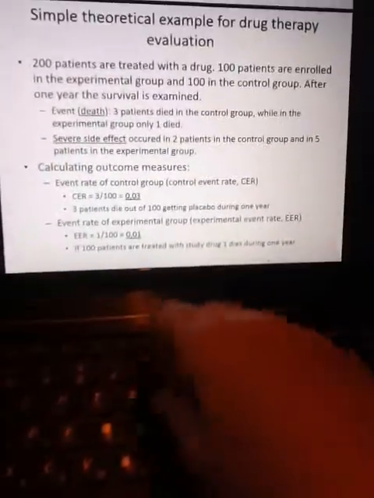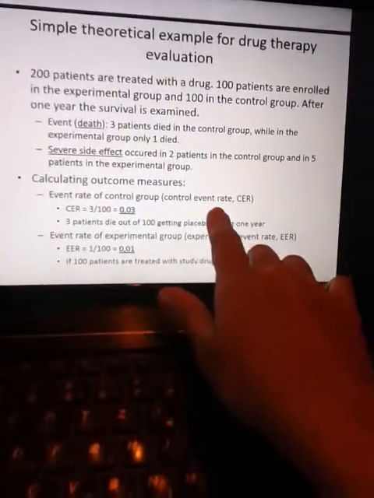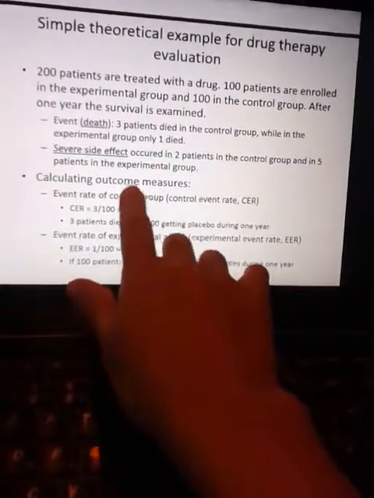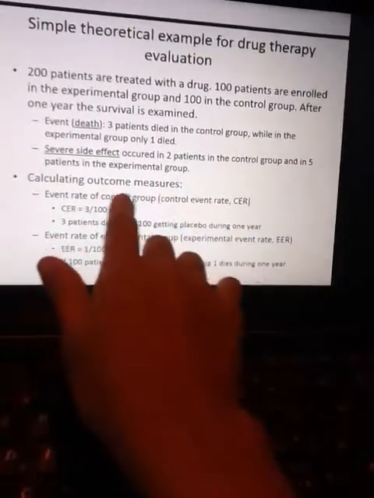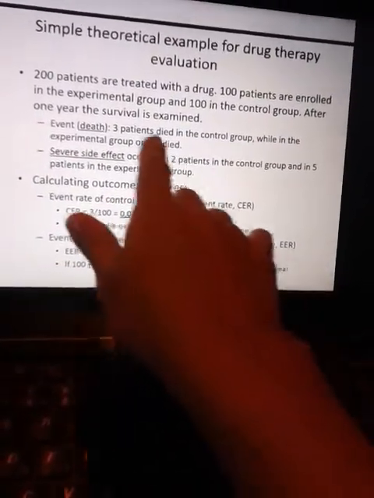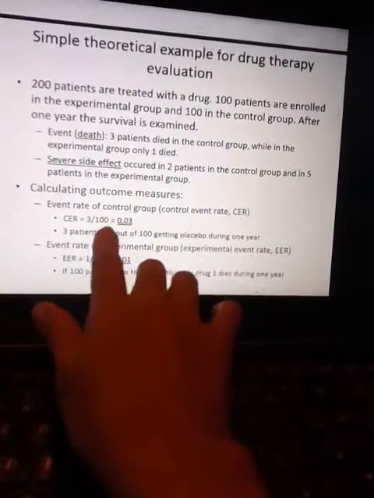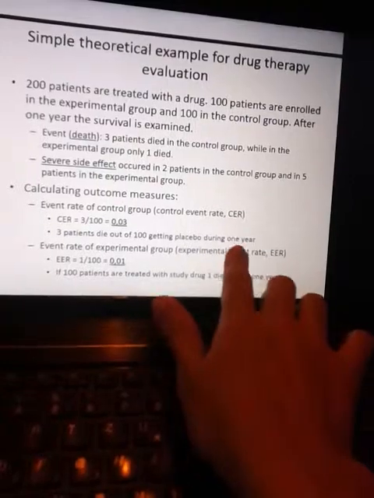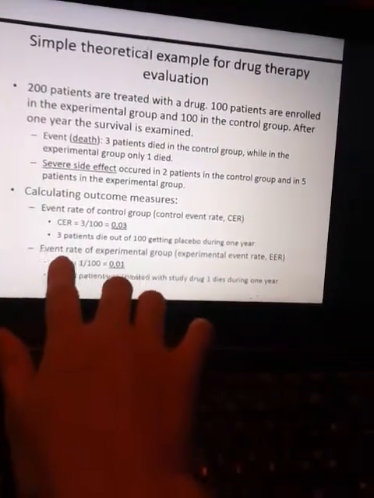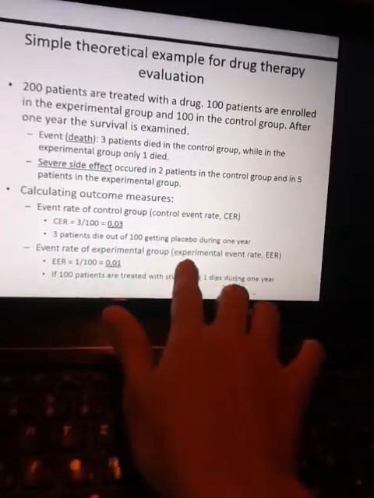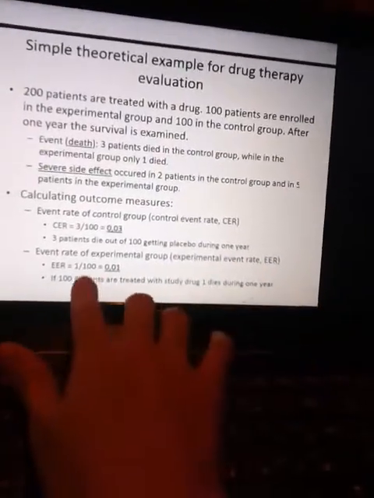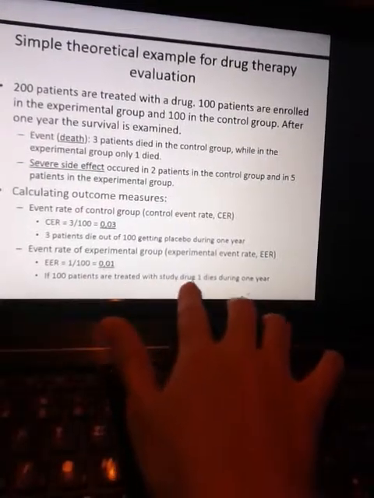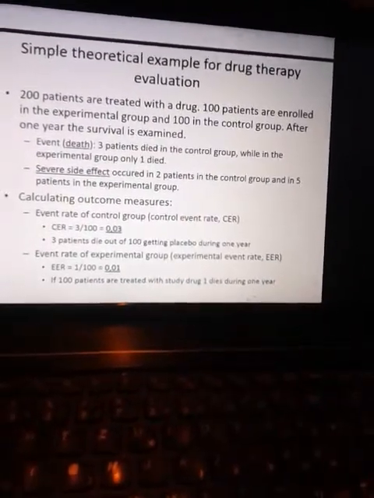Calculating outcome measure. Event rate of the control group, control event rate, is CER. So how do we calculate the outcome measure? With CER, the control event rate. How many died in the control? 3. 3 out of 100 is 3%. 3 patients died out of 100 patients getting placebo during 1 year. Event rate of the experimental group, the experimental event rate or EER: 1 person out of 100 died, so 1%. If 100 patients are treated with the study drug, 1 dies during 1 year.